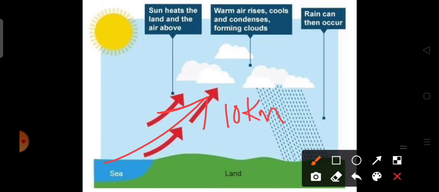The ascending current of hot and humid air causes condensation of cloud, resulting in heavy rainfall.